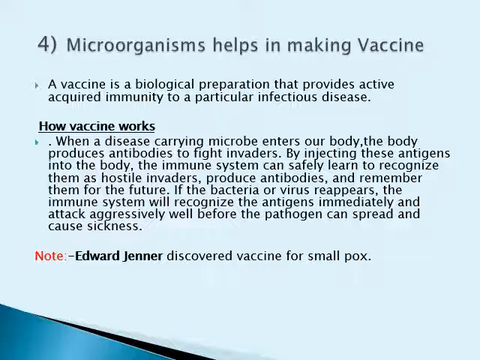Several diseases, including cholera, tuberculosis, smallpox, and hepatitis, can be prevented by the process of vaccination. Edward Jenner was the first person to discover the vaccine for smallpox. These days, vaccines are made on a large scale from microorganisms to protect humans and animals from several diseases.